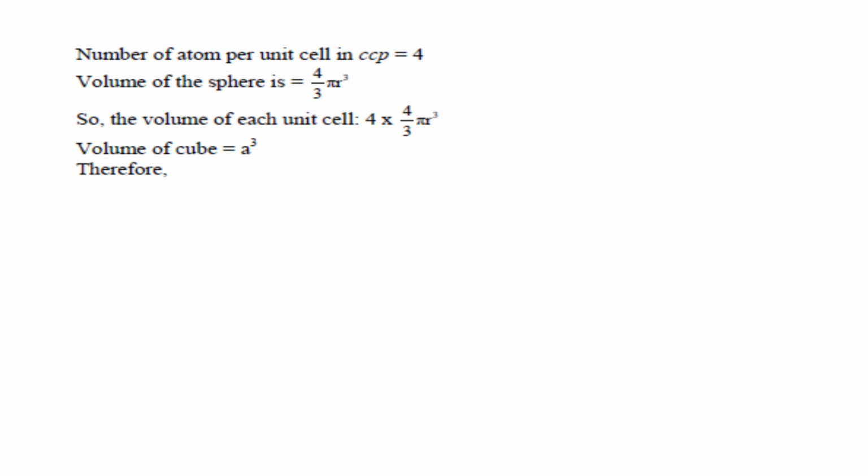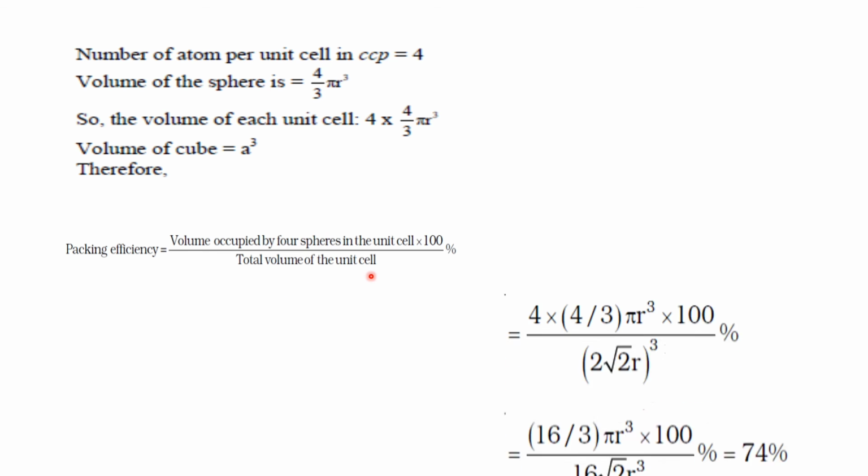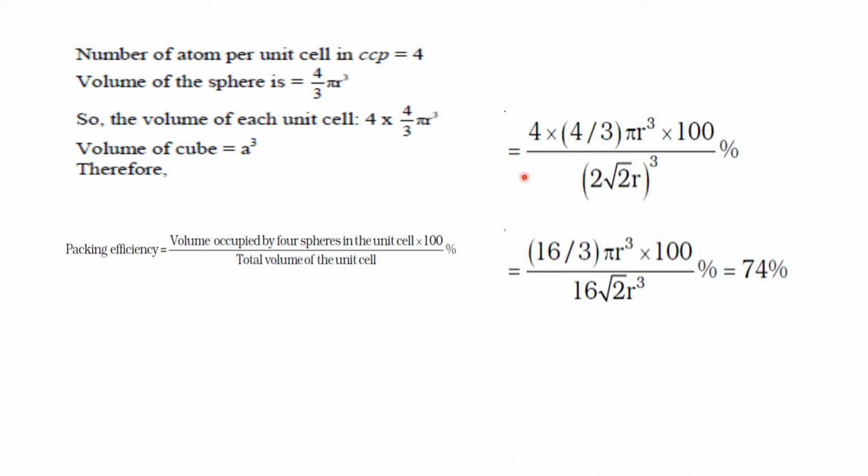And now the number of atoms per unit cell in CCP is 4, and the volume of a sphere is 4 by 3 pi r cube. So the volume occupied in each unit cell is 4 into 4 by 3 pi r cube. The volume of the cube is equal to a cube. Therefore, packing efficiency is the volume occupied by 4 spheres in the unit cell into 100 by the total volume of the unit cell, which is 4 into 4 by 3 pi r cube into 100 upon 2 root 2 r cube.